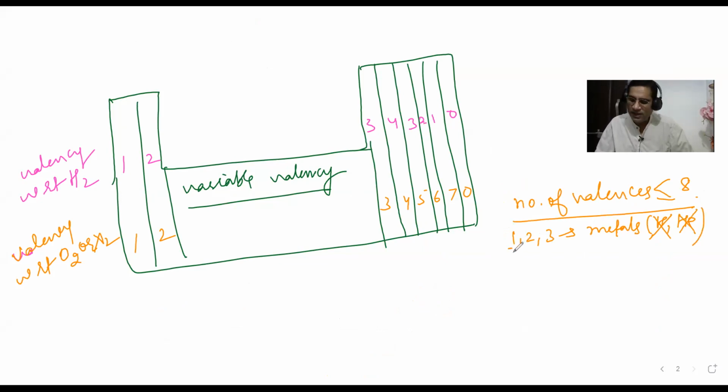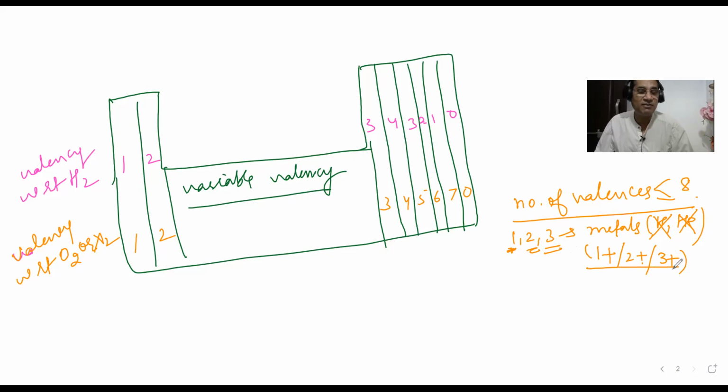Since each and every element tends to have 8 electrons in the last shell, this element has 1 electron only in the valence shell, so it will have two options: to make it 8, either it will lose 1 electron or gain 7 electrons. Losing 1 electron is easier than gaining 7, so according to the law of energy conservation, obviously it will prefer the loss of 1 electron. Since it loses 1 electron, it will become 1 plus. If it loses 2 electrons instead of gaining 6, it will become 2 plus, and if it loses 3 electrons instead of gaining 5, it becomes 3 plus.